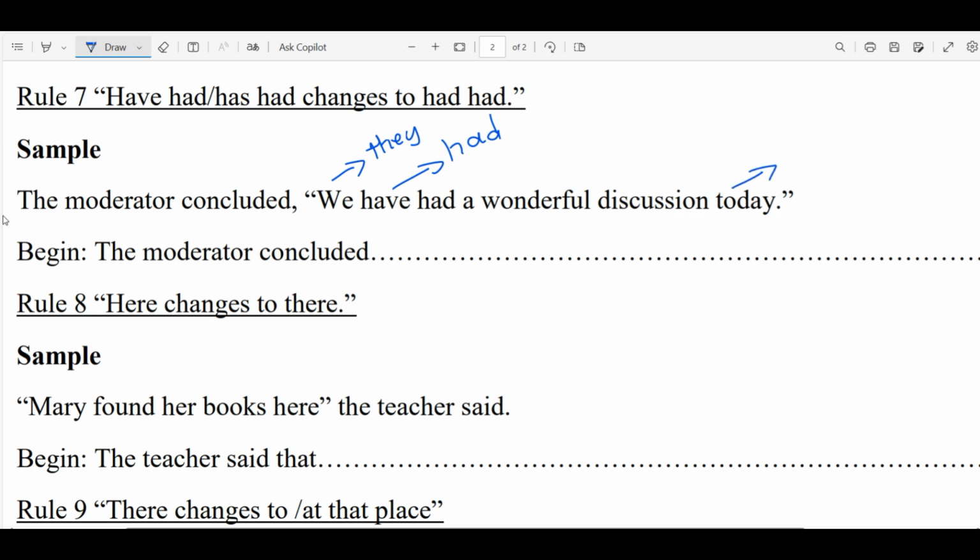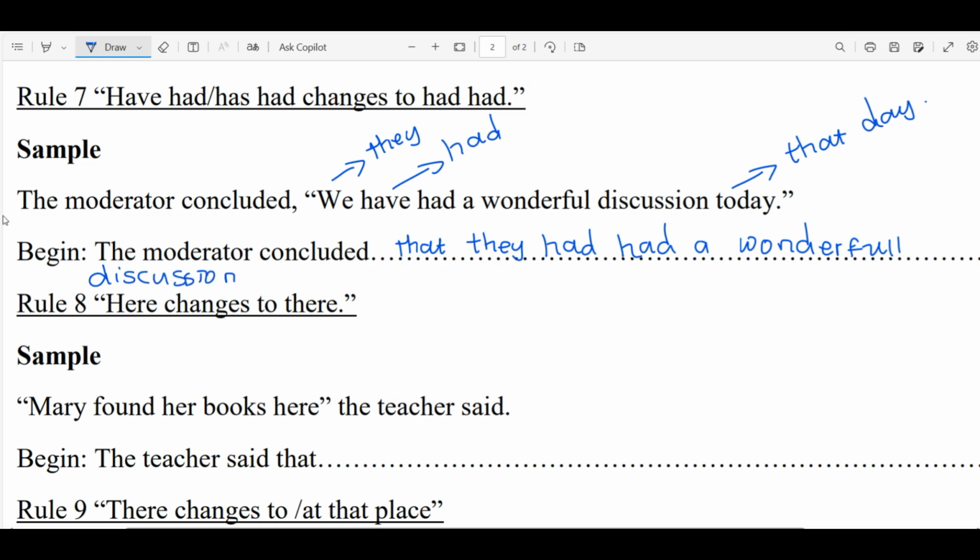Today changes to that day. So you need to remember you have to do this. So the moderator concluded that they had had a wonderful discussion that day.